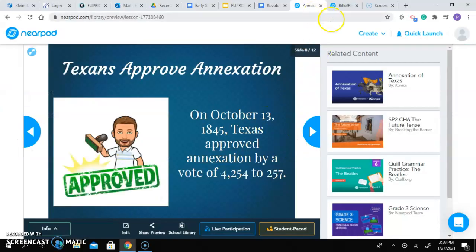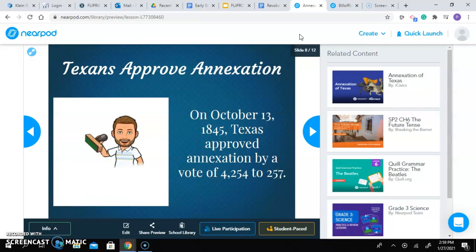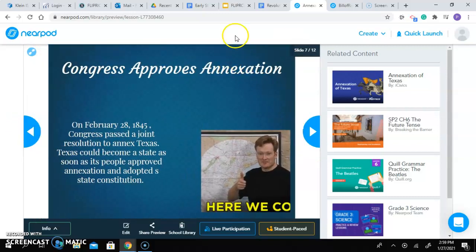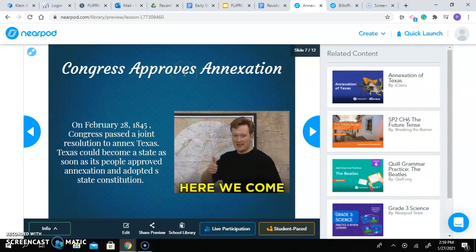So this week we talked about Texas annexation, and we will go through Texas annexation, some of the land that the United States is acquiring throughout this time period, and we will talk about the 7 principles in the Bill of Rights. So with Texas annexation, we did a Nearpod over this, and you can go through it self-paced, and you're able to see what goes on during this time period and how Texas becomes annexed with the United States.